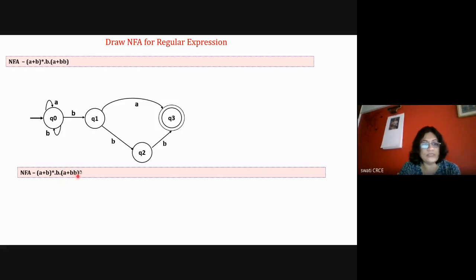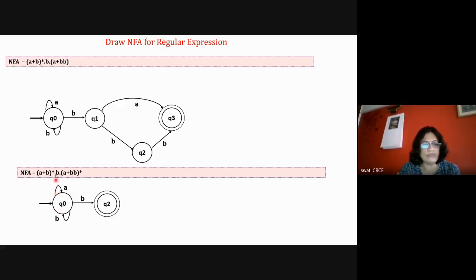So this is repeated for any number of times. Here it was occurring only once. A and bb was occurring once. But if it is to be occurring for any number of times, then the diagram will change. So the minimum length string is only b. So I'll say that q0 with b will reach the final state.